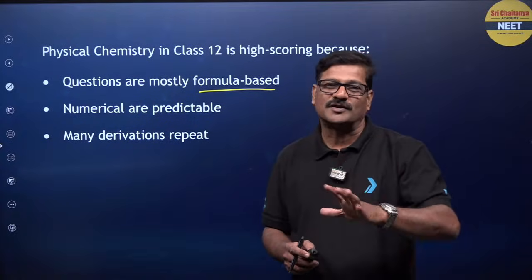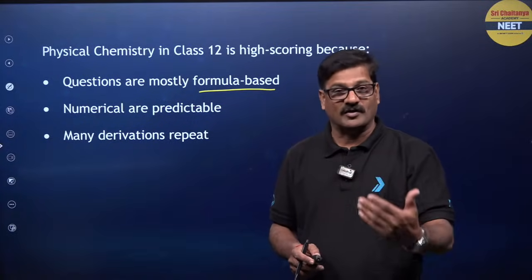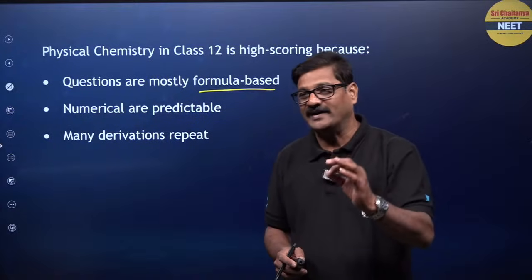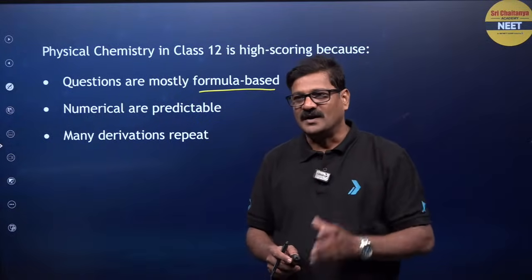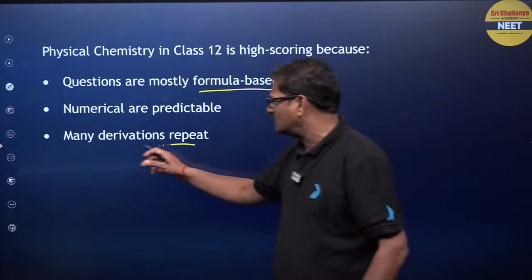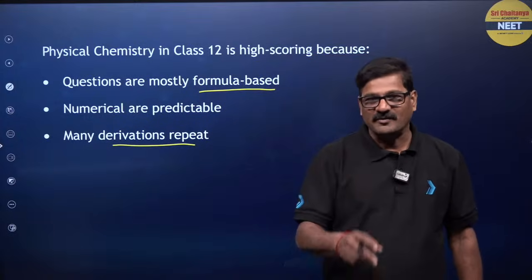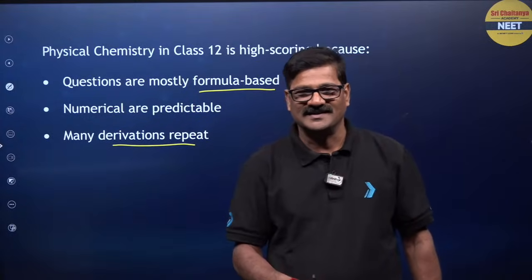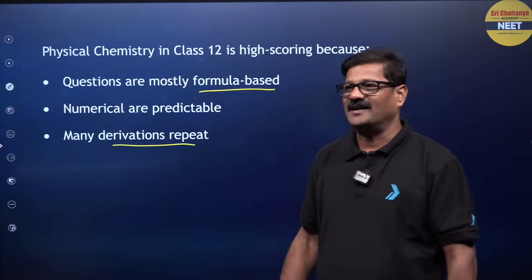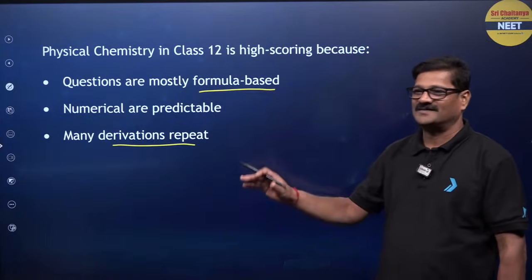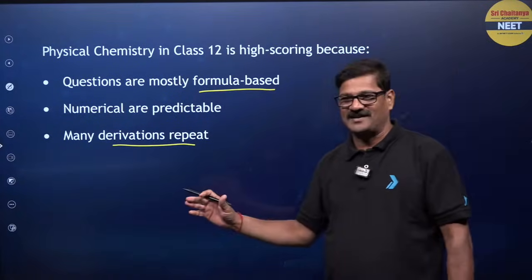No tricky or double-logic questions. Many derivations are going to be repeated. In chemical kinetics especially, the derivations are repeated, and we'll discuss those in today's class.